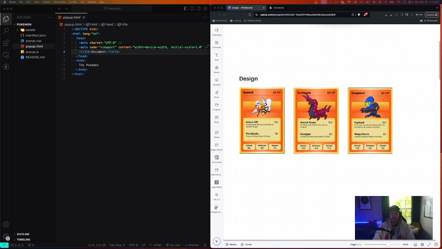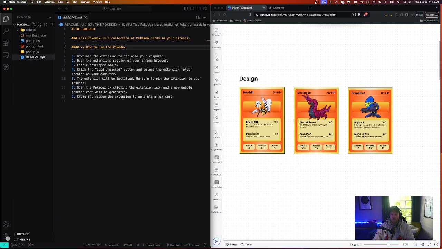Hello and welcome back. In our last video, we began to set up our Pokemon card Chrome extension, and we started setting up some of the files. We did our manifest.json, we set up our popup.html, our popup.css, our popup.js, along with a README file and a file of assets, which I provided for you.